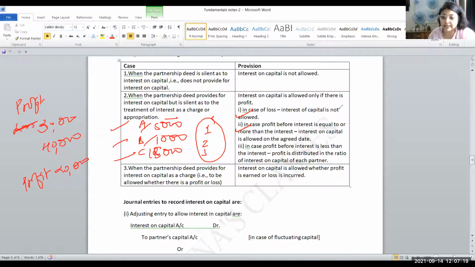Okay. So these cases are very, very important. You have to memorize, practice it. Memorizing is not possible. You have to practice it. Yeah, the concept should be very clear in your head. Then only you will be able to solve these questions.